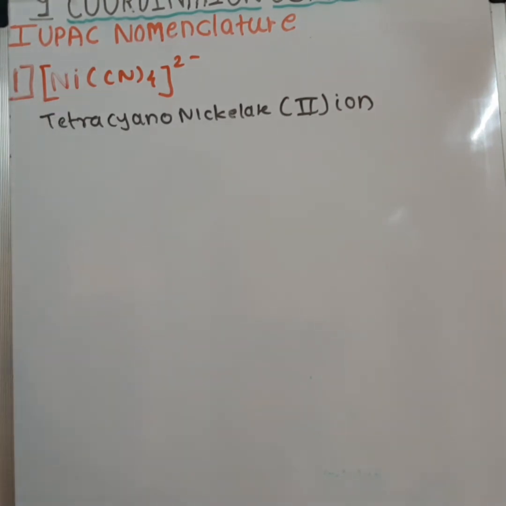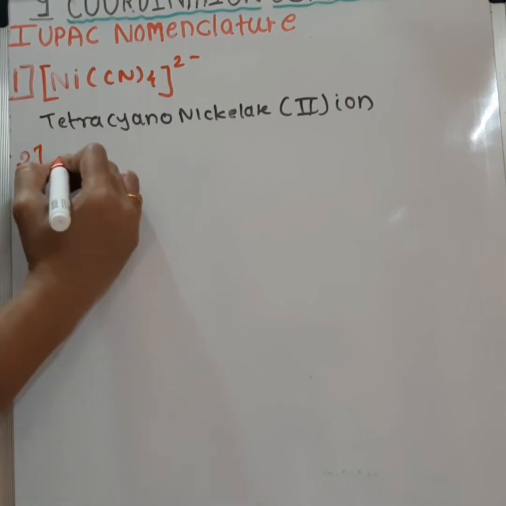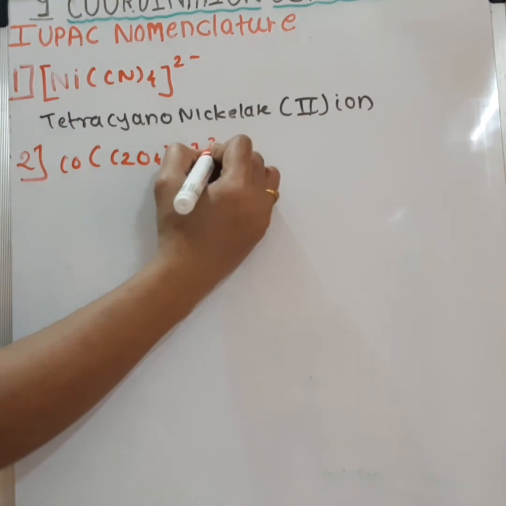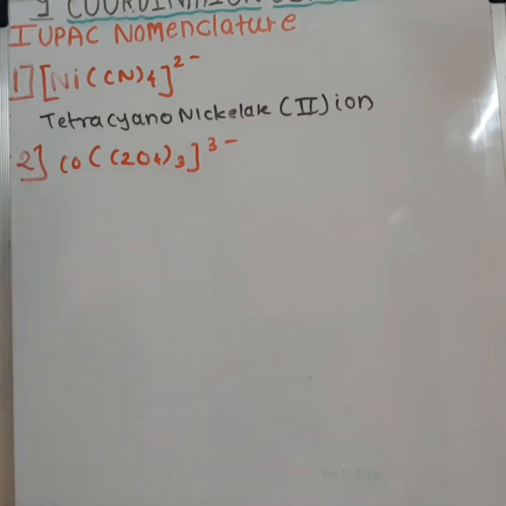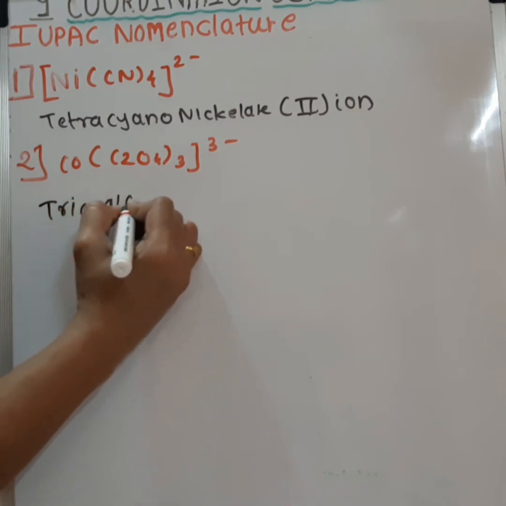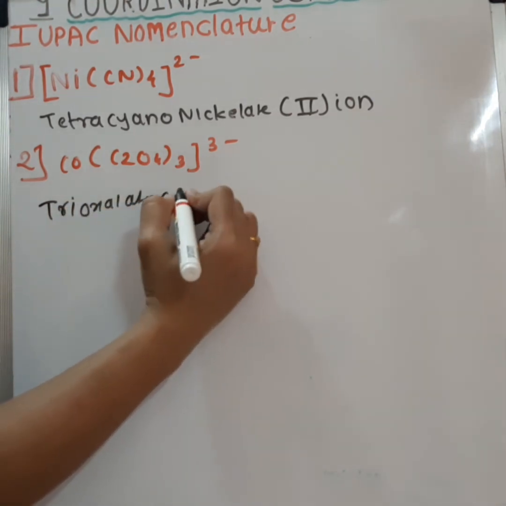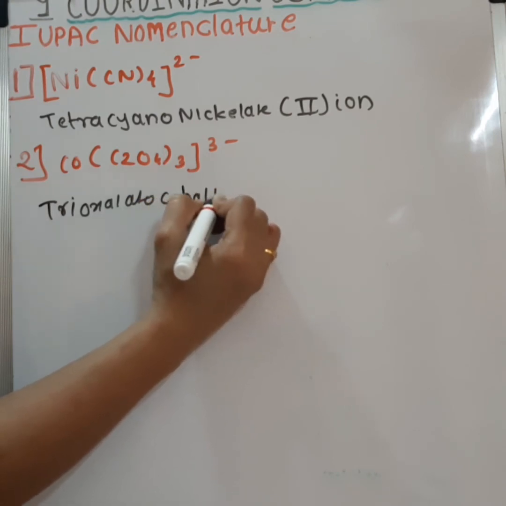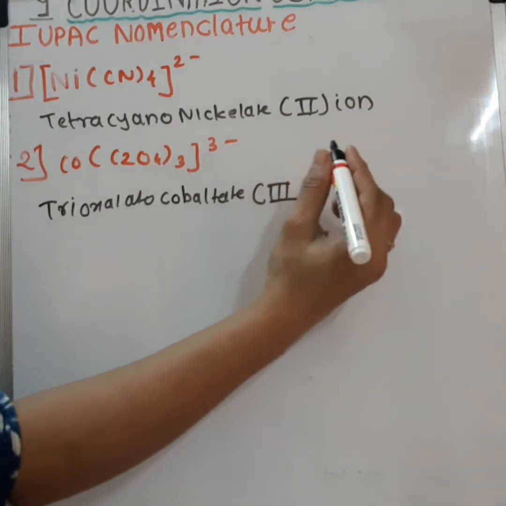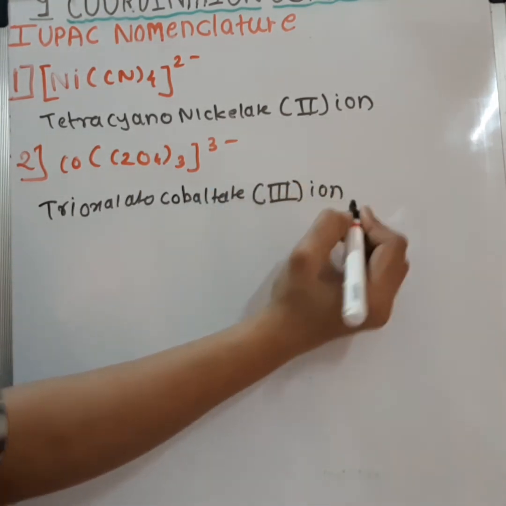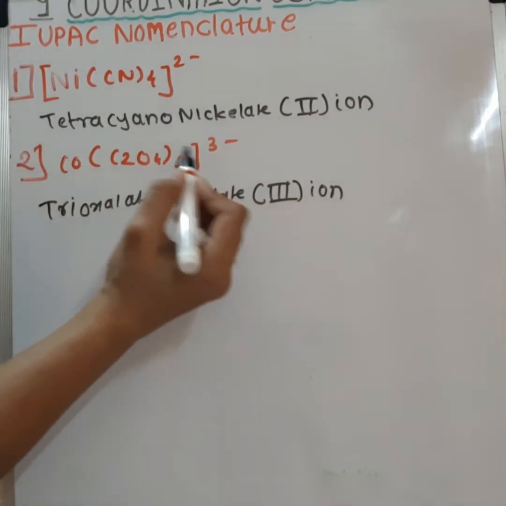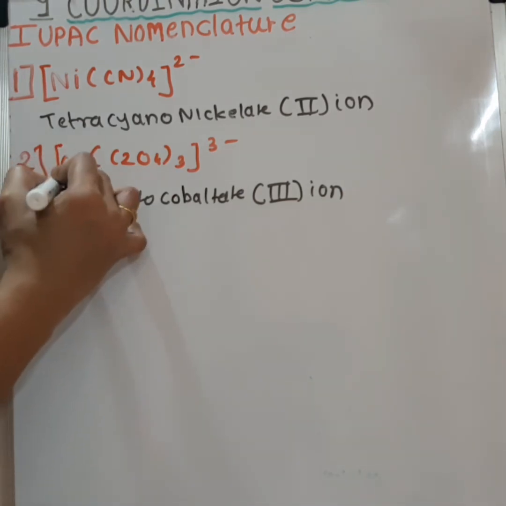Let's see another example. Second, [Co(C2O4)3]3-. So the name of this compound will be trioxalatocobaltate(III) ion. There should not be any space between the metal and the ligands.